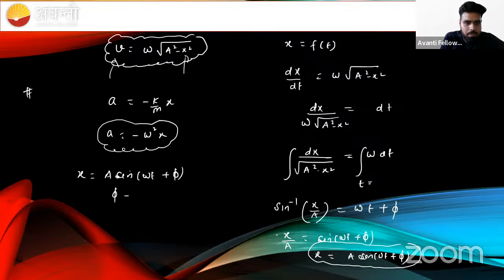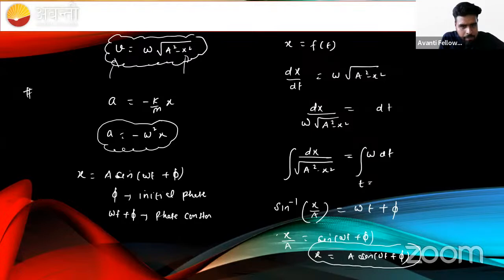What is phi, beta? Phi is known as, beta, initial phase. Initial phase means, sir, where is our particle at t equal to 0? That is the initial phase. What is the omega t plus phi, beta? This is known as the phase constant. I hope this is clear.